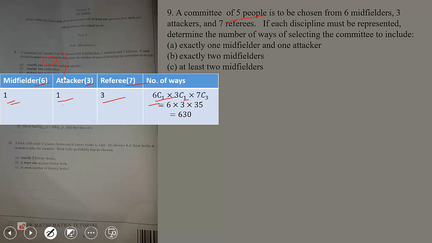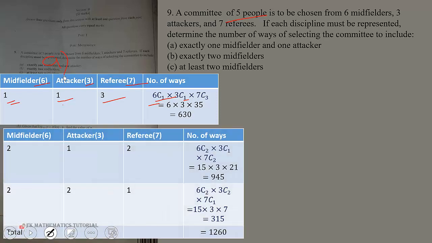Now let's look at the B part. This time exactly 2 midfielders. When we choose exactly 2, we have this possibility that we have to choose 1 attacker and 1 referee. Again, when we choose exactly 2 midfielders, we have to choose 2 attackers or 1 referee. So we are left with this number of ways, 945 plus 315, and that will give us 1260 ways.